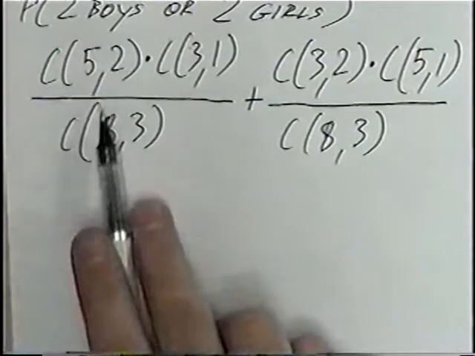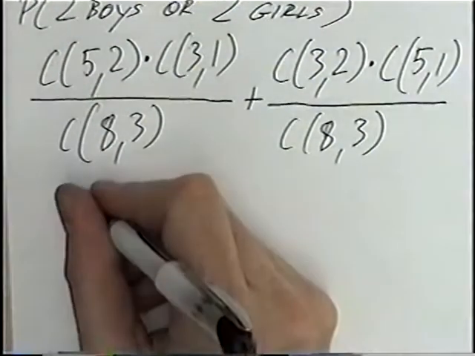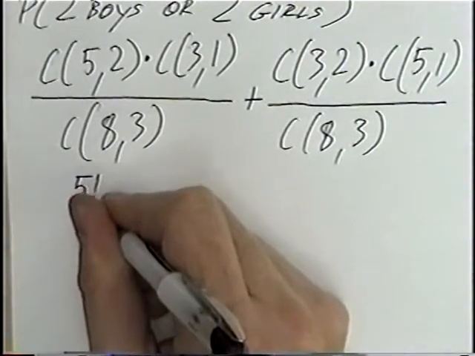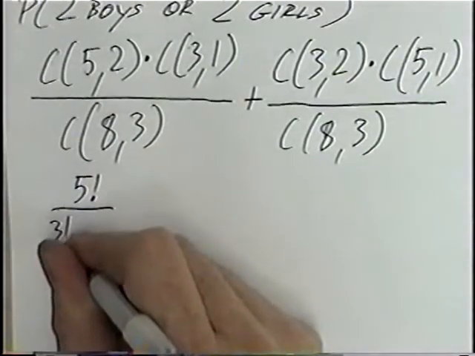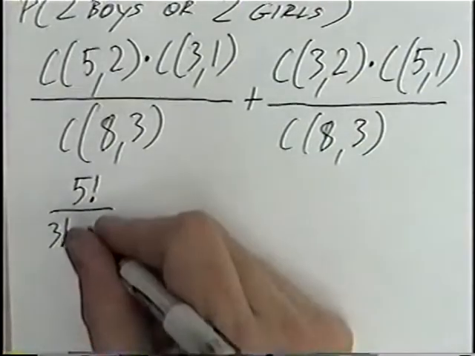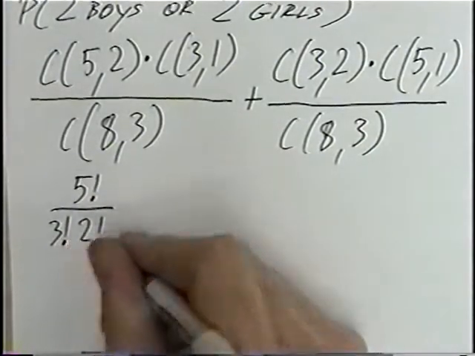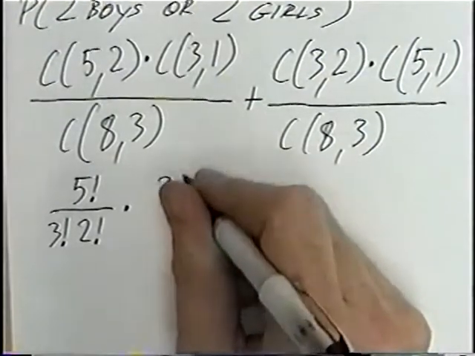Solving from here, we can change these to factorials. Combination 5, 2 would be 5 factorial divided by, subtracting the 2 numbers, 5 minus 2 would be 3 factorial, and combination has the extra factorial on the bottom, which is 2 factorial. Multiplying by the second combination, 3, 1. 3 factorial would be the numerator.